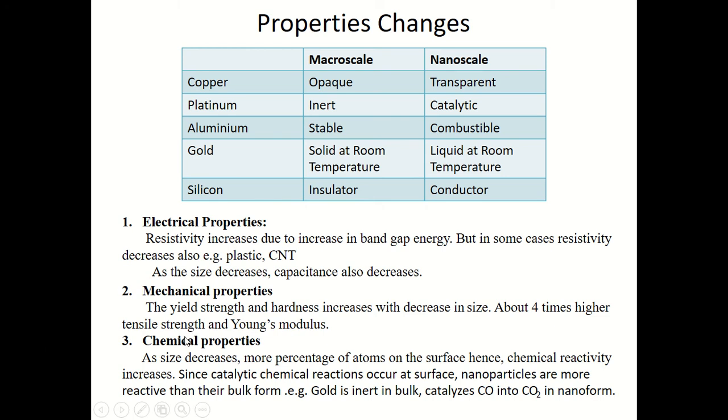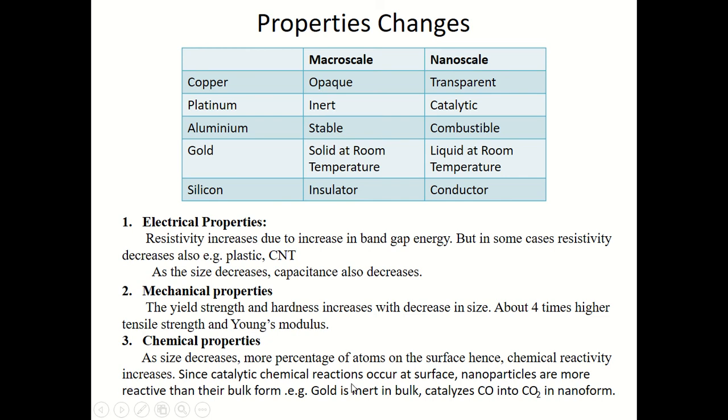Chemical properties also change because as the size decreases, a larger percentage of atoms are on the surface, and thus their chemical reactivity increases because more atoms are in contact with the chemicals. They are exposed to the chemical reactions, and therefore their chemical reactivity increases.